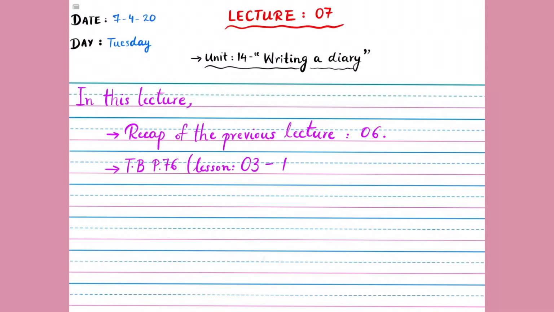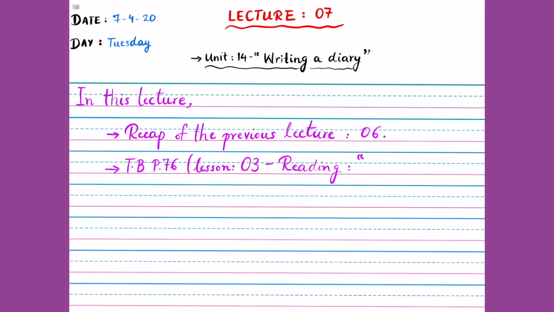and in that lesson we will be reading a story. The name is Mango Django Comes to Tea.